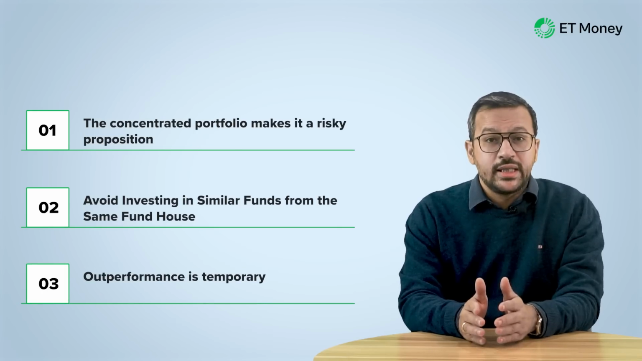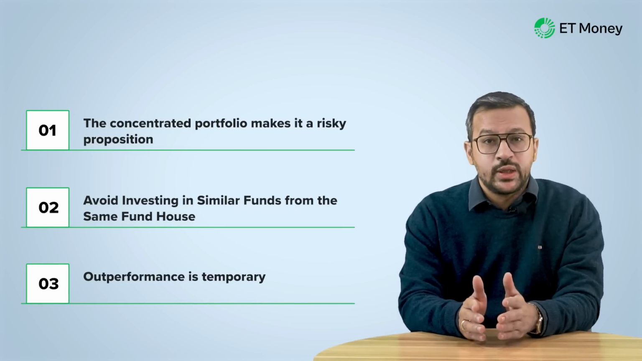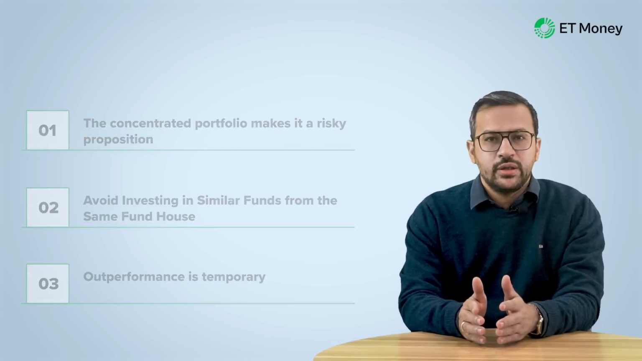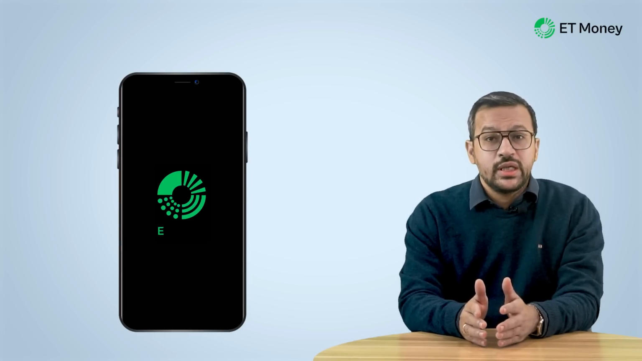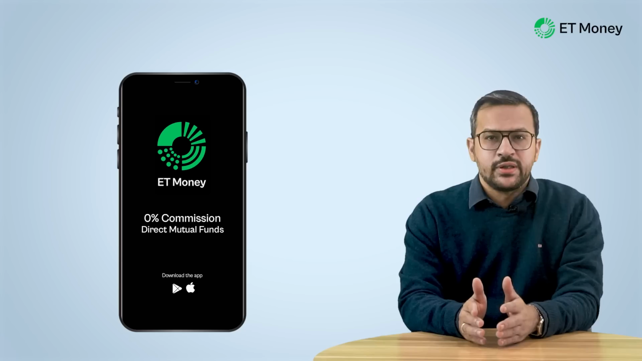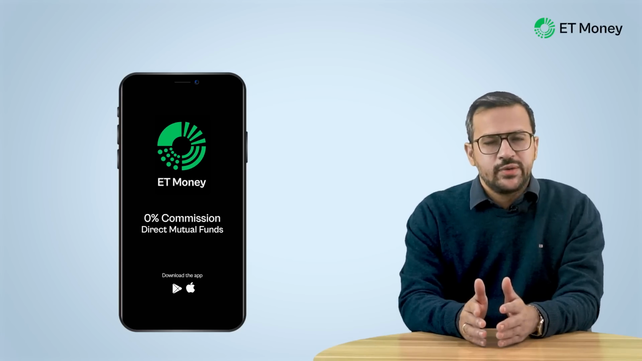Finally, understand that outperformance doesn't last forever. We have seen schemes from fund houses like Quant, Axis, and Mirae Asset outperforming their peers in the recent past. However, after a while, the outperformance stops. Some other fund house shoots into prominence. You must regularly track their performance if you invest in actively managed funds. And this brings us to the end of this video.